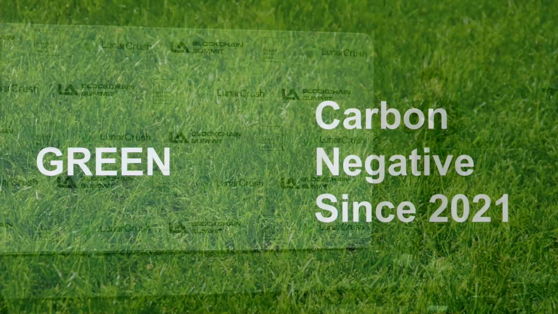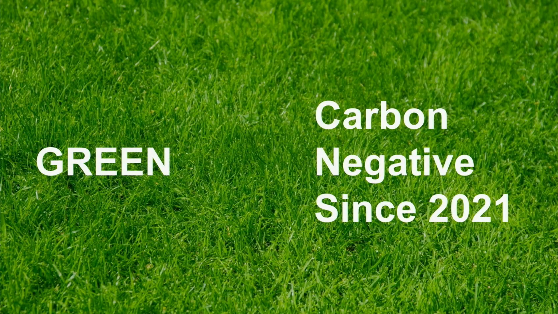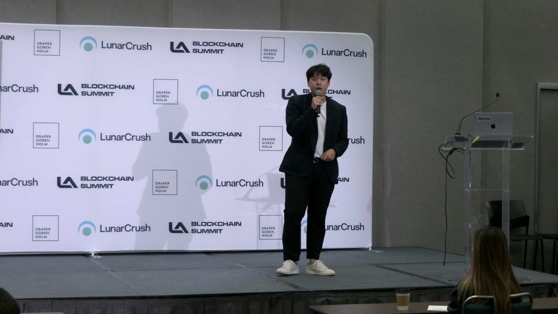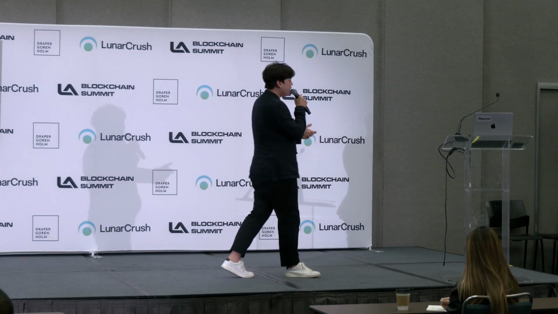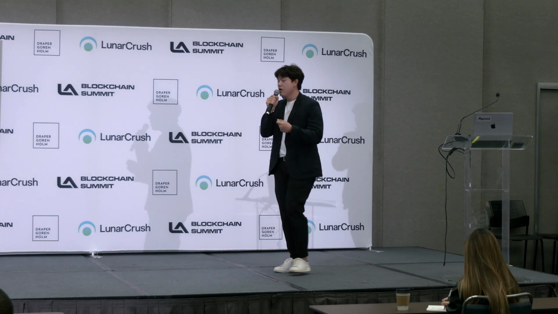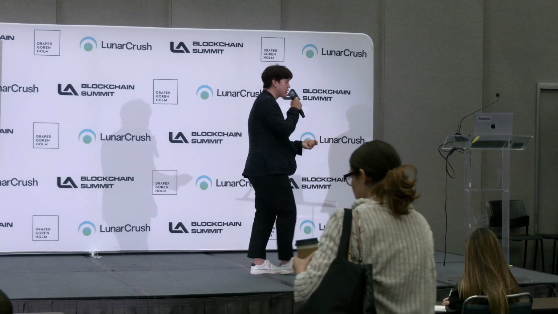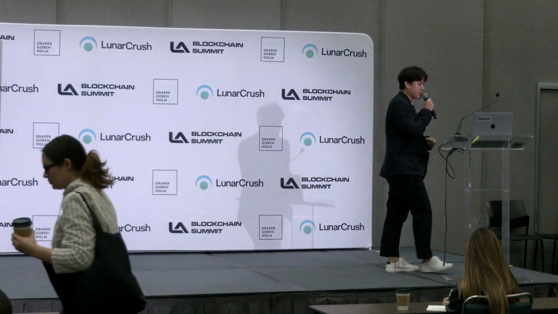Algorand is green. It's been carbon negative since 2021. So what do I mean by that? Algorand, by design, and thanks to the pure proof of stake, uses very little electricity. But we went a step further. We partnered with ClimateTrade to offset all of the carbon footprint that we output by purchasing more carbon credits from them. So that means Algorand is actually helping the environment by existing.